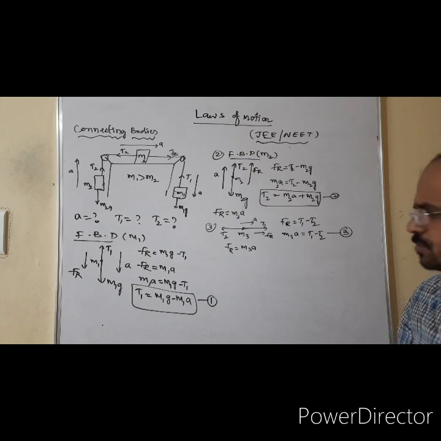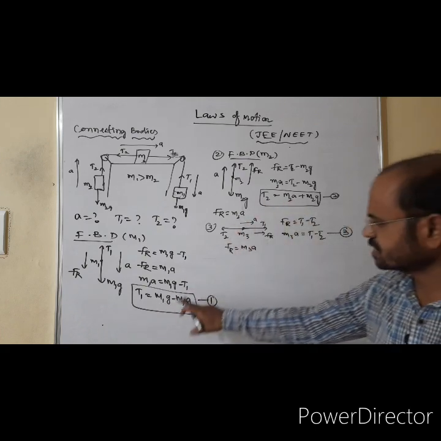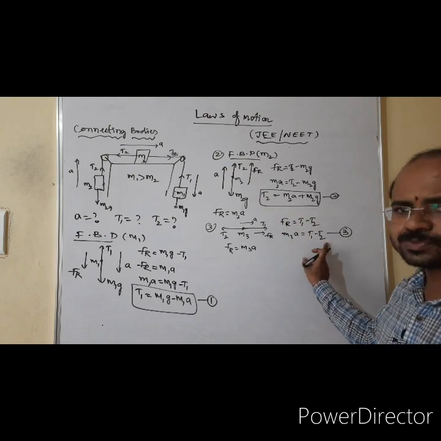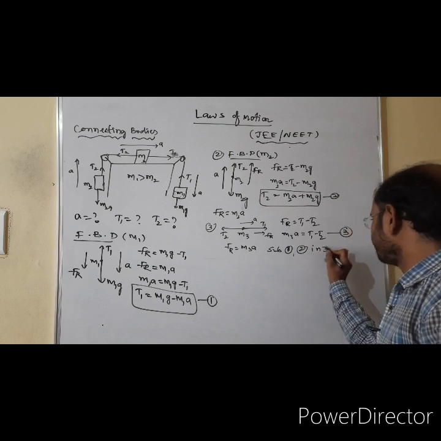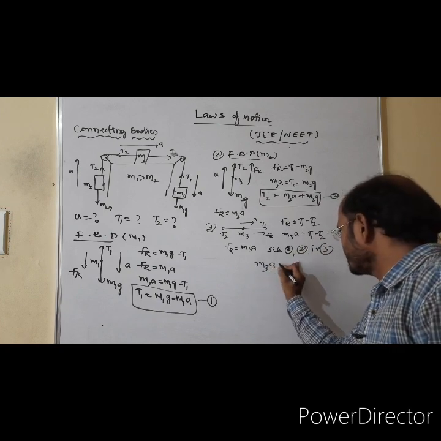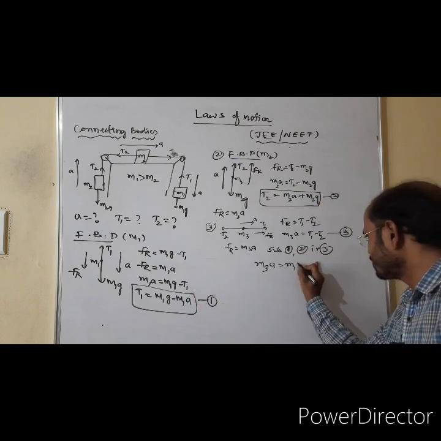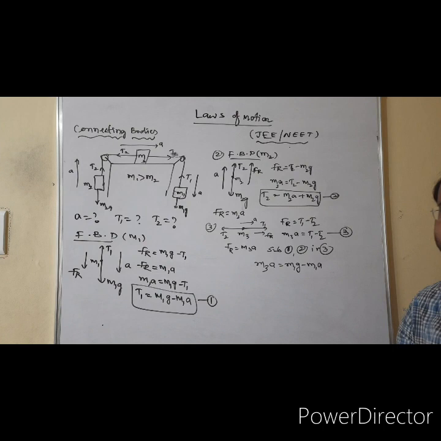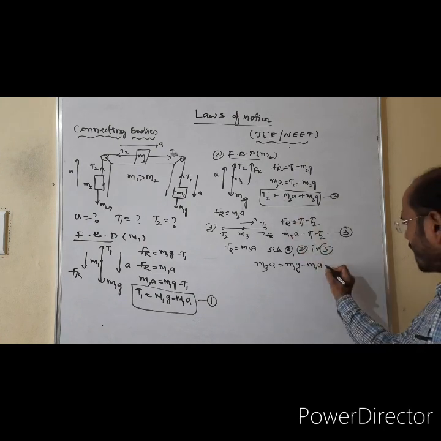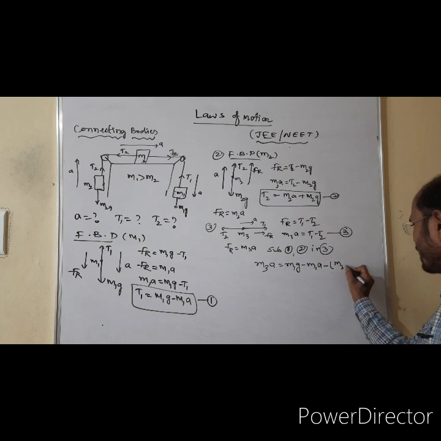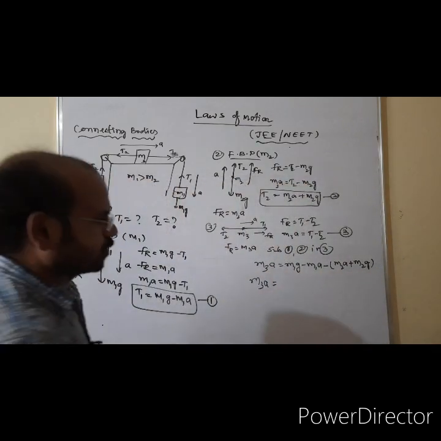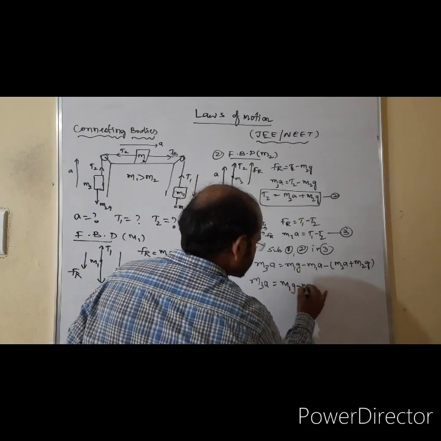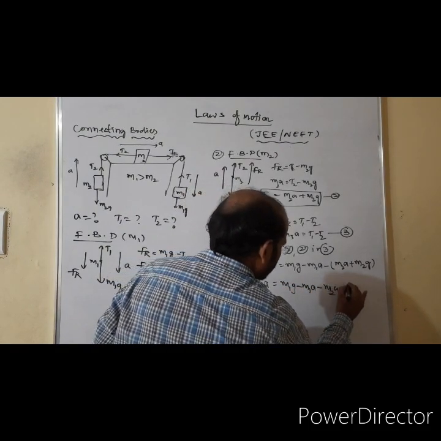Now we need to get the acceleration. We know T1 and T2, so substitute T1 and T2 from 1 and 2 into 3. Therefore, M3A is equal to T1, which you write as M1G minus M1A, and T2 is there, so minus of this, M2A plus M2G. Now M3A is equal to, look at it, simple calculation: M1G minus M1A minus M2A minus M2G.